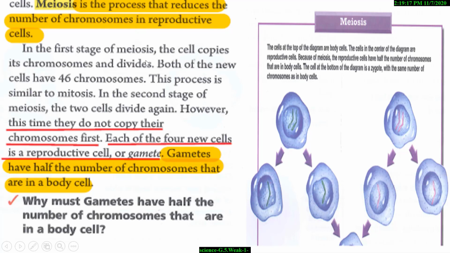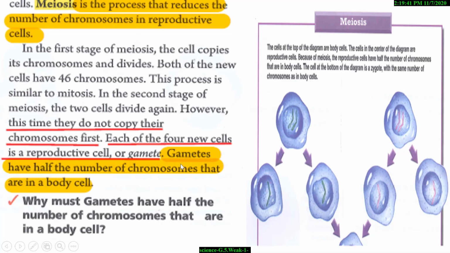In the first stage of meiosis, the cell copies its chromosomes and divides. Both of the new cells have 46 chromosomes. This process is similar to mitosis. In the second stage of meiosis, the two cells divide again. However, this time they do not copy their chromosomes first. Each of the four new cells